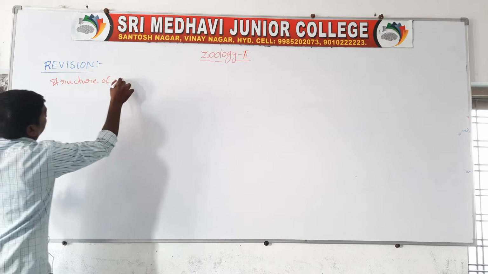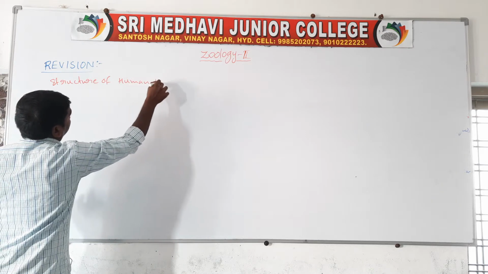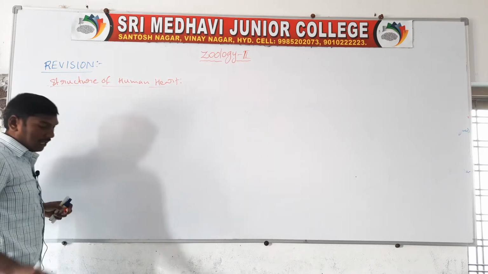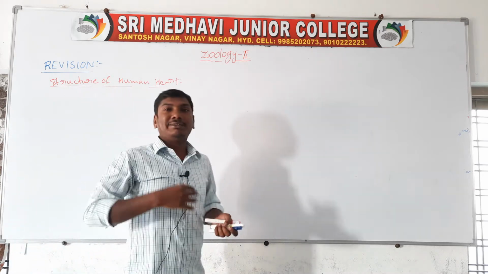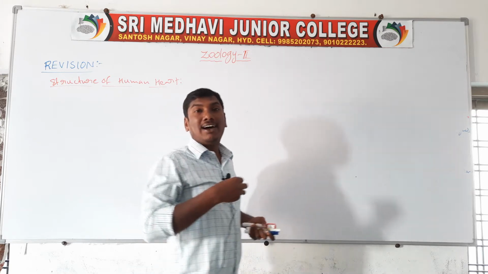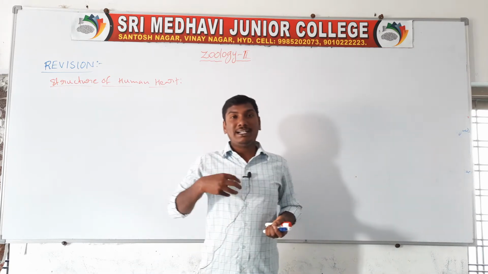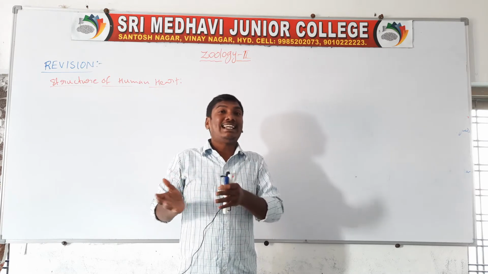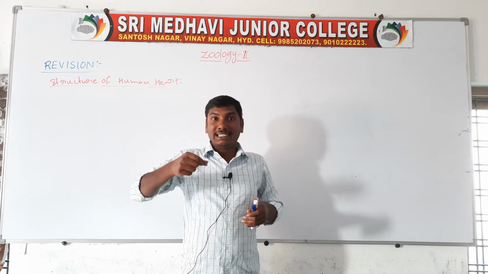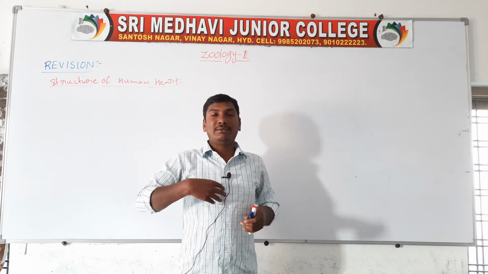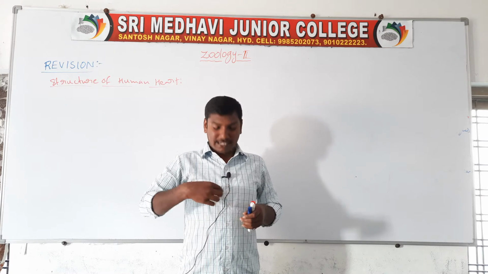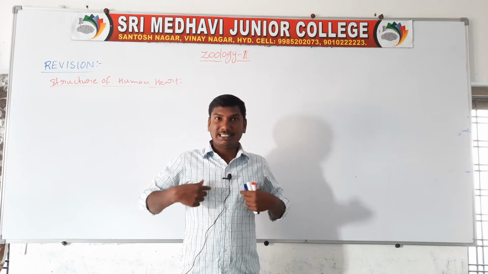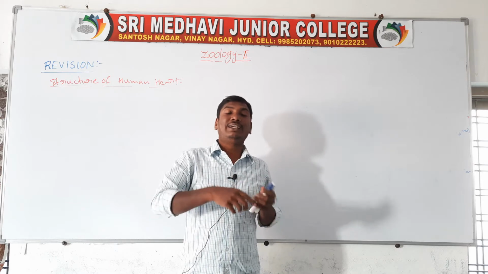Structure of human heart. The human heart is mesodermal in origin. The heart is located in the mediastinum. The mediastinum is between the two lungs, slightly turned to the left side.